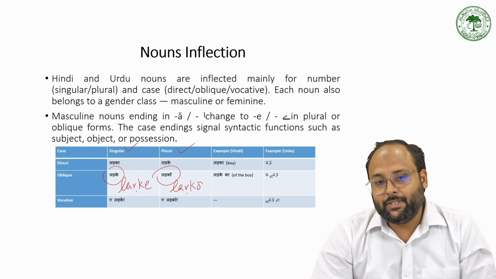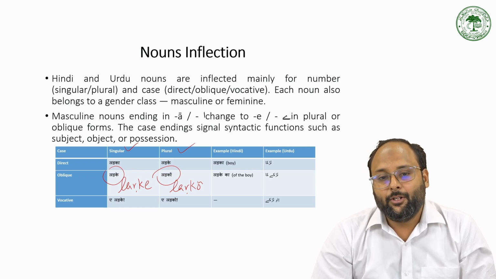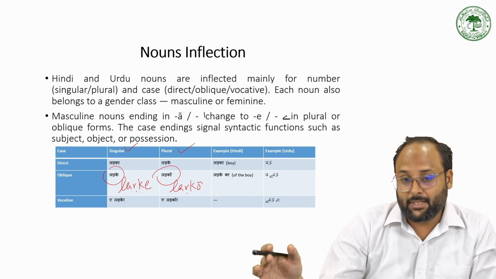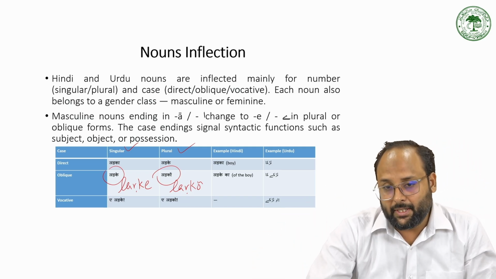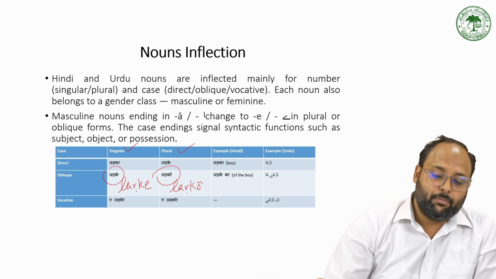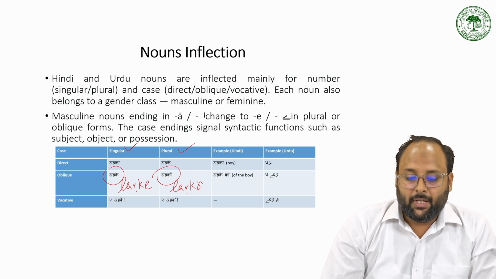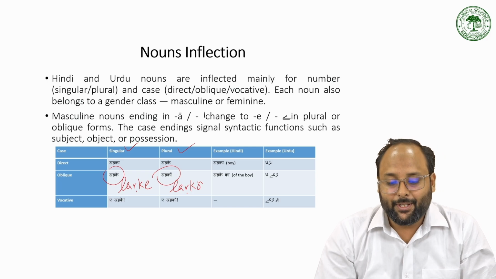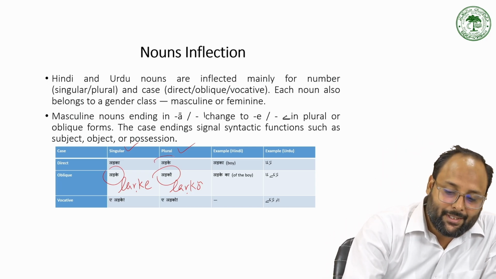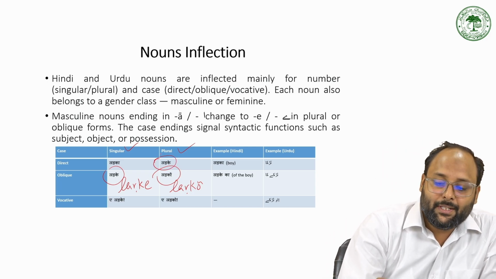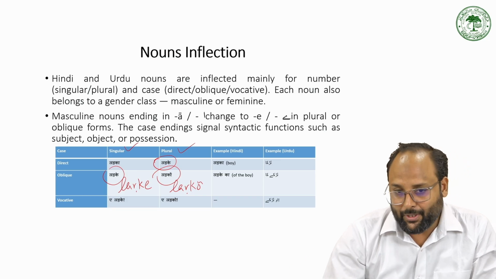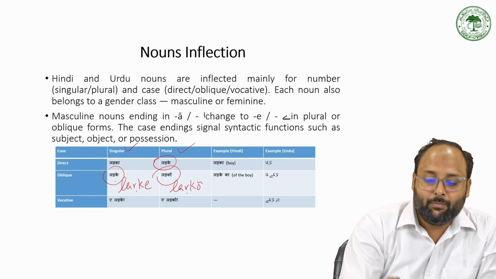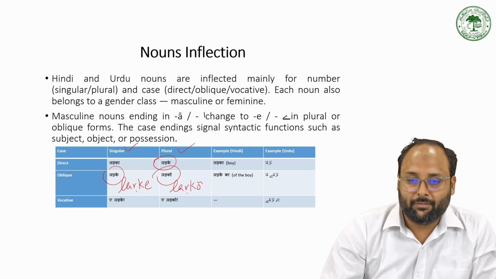So in singular we say the लड़के ने खाना खाया, and in plural we are saying the लड़कों ने खाना खाया. So both are the oblique form when we add some clitics or the postposition after the base form. So when we have the ladka, it becomes ladke for oblique. When we have the ladke, it becomes the ladko. So this ladke actually represents the plural without any suffix, but this ladke is singular, and it is oblique form because we have some postposition after this.